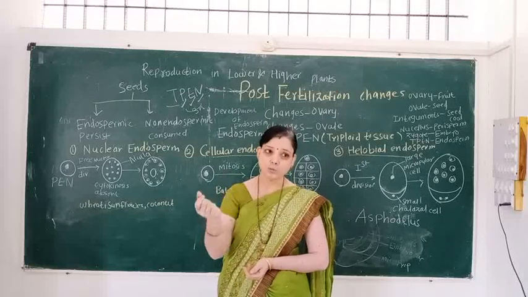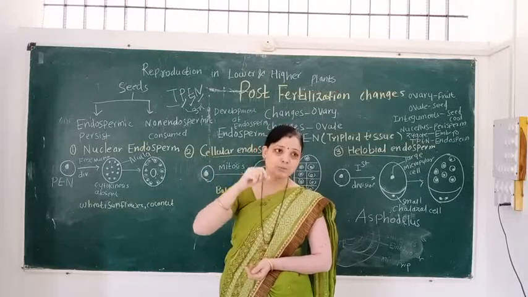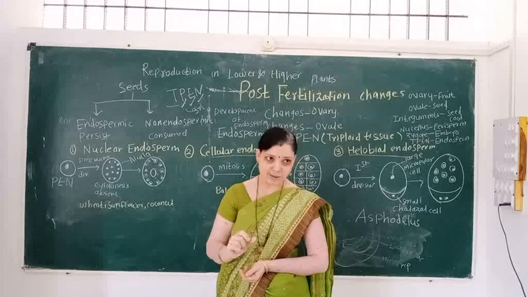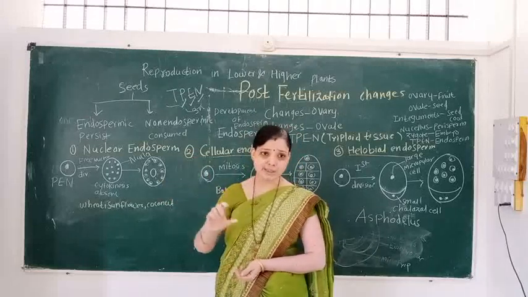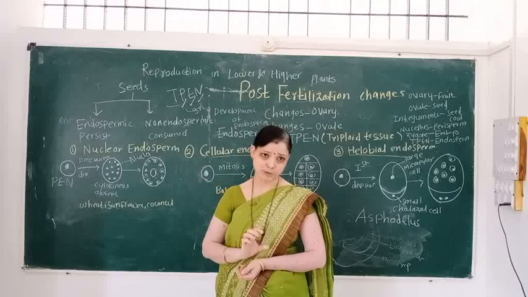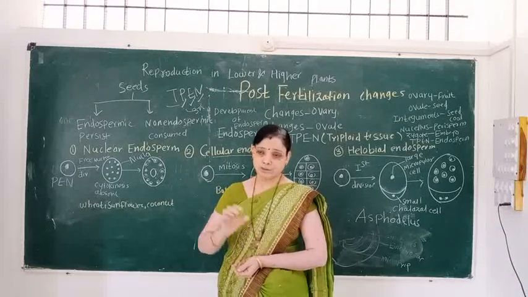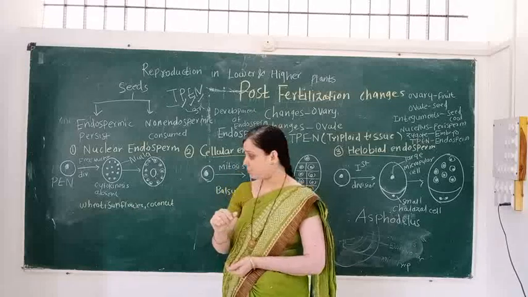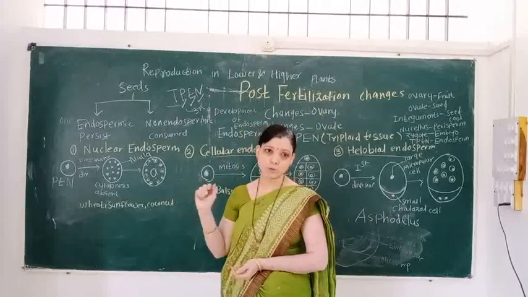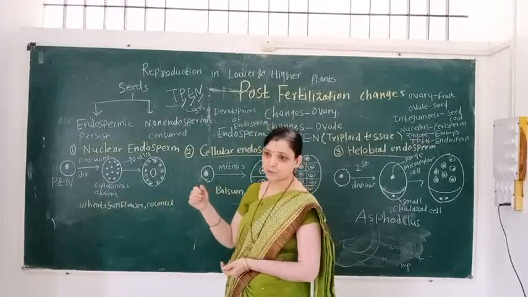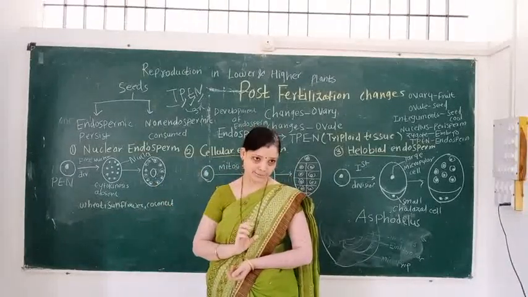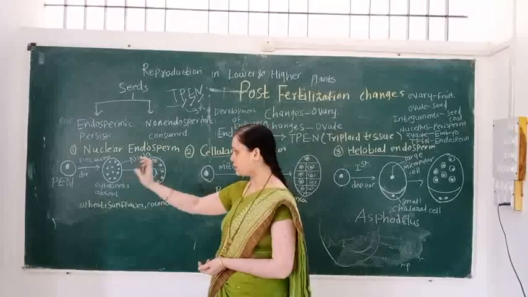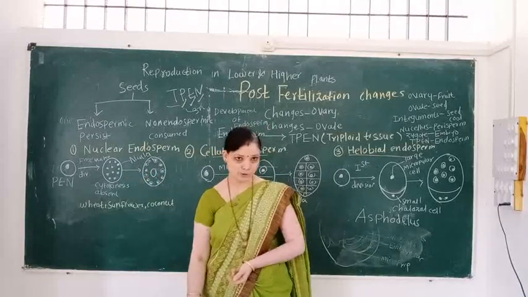So wall formation takes place from periphery to center. This type of development is called nuclear development. Examples: wheat, sunflower, coconut. But here nuclear endosperm development is incomplete. So this is the first type, the nuclear endosperm.